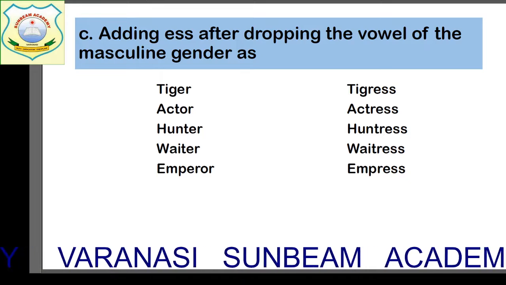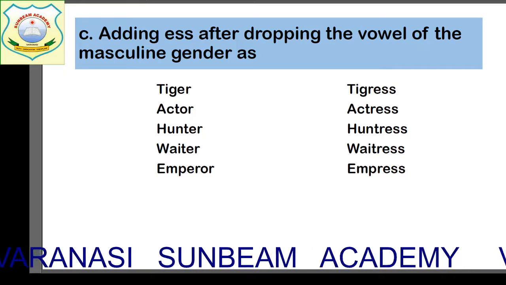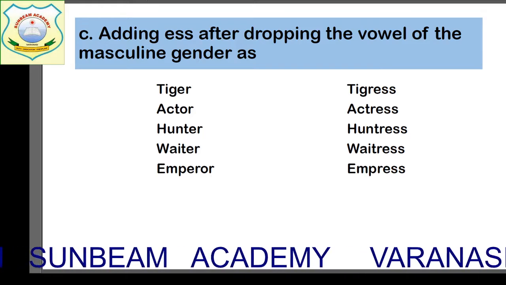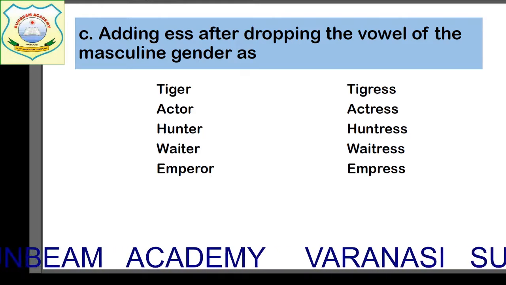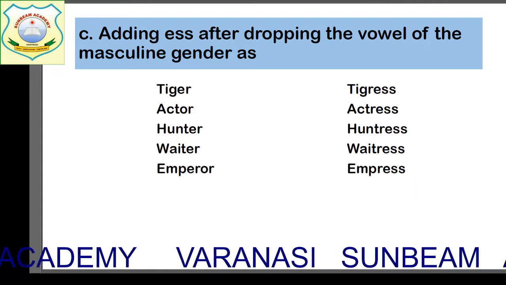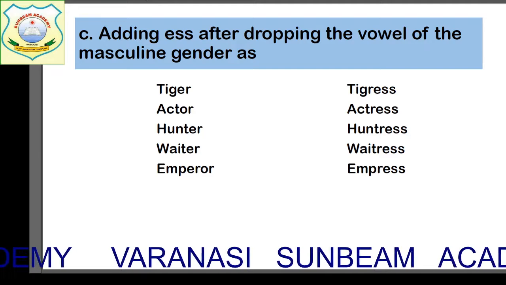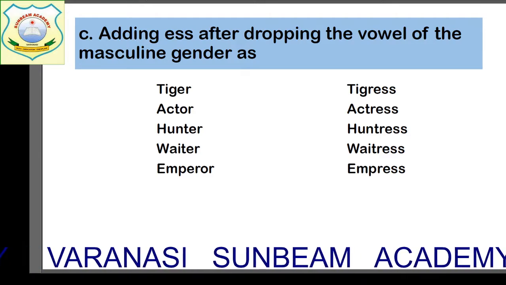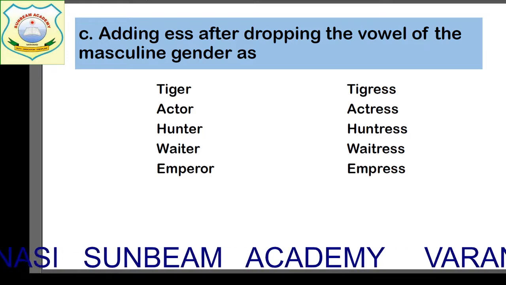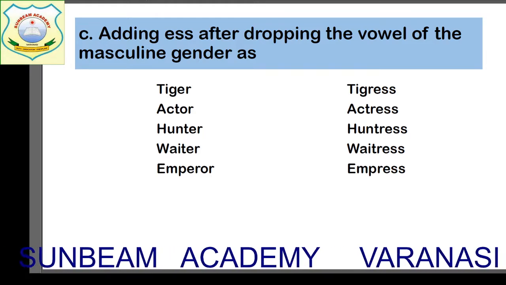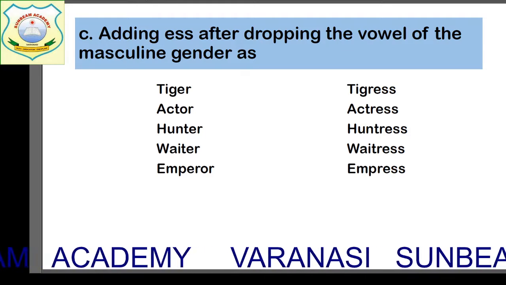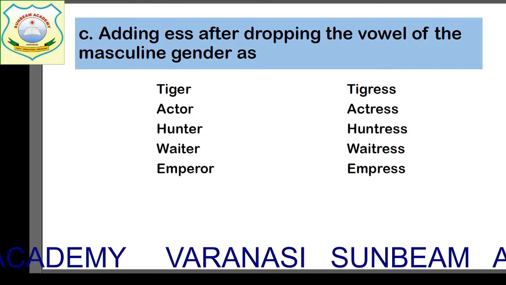Tiger. What is the spelling of tiger? Tiger. And when we make it feminine, we add ESS after R. But we drop the E of tiger, then it becomes tigress. If you see this pronunciation also, then also you can come to know, children, tiger, tigress. We are not pronouncing E in tigress. That's why it is tigress and E has been dropped out.